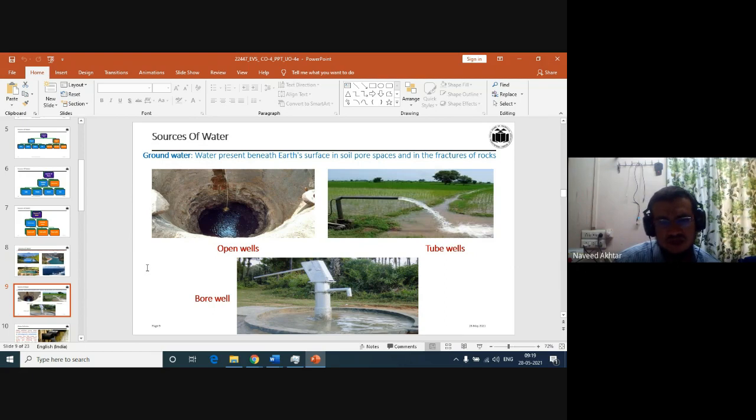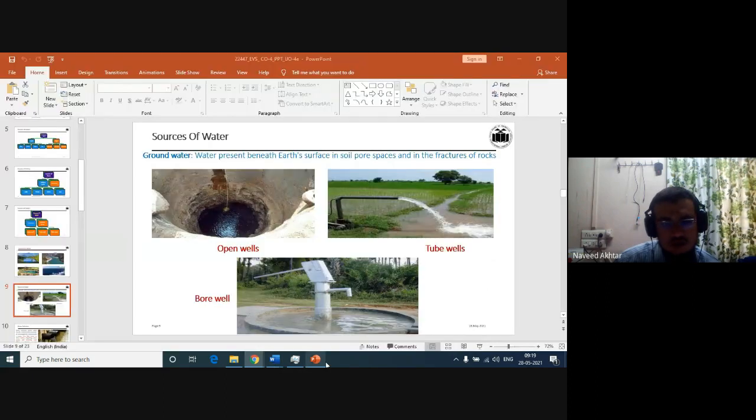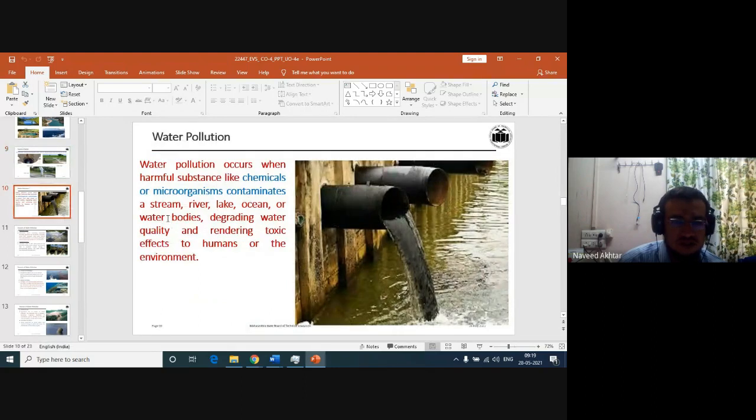And groundwater we get from the open well, tube well, or bore well. So these are the different sources of water we get for our use.